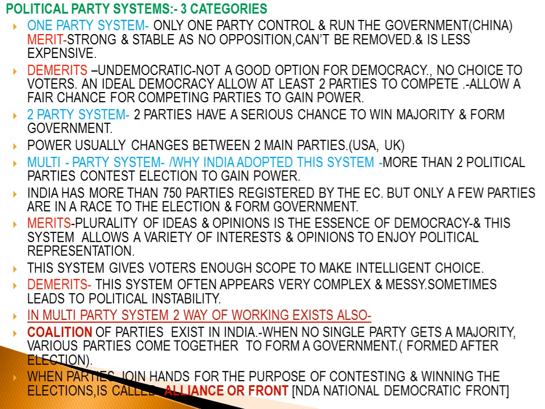When elections are held, parties win seats but no majority is formed. No party is able to form the government because they do not have a majority of seats, so they have to form a coalition government. And when parties join hands before contesting the election, and they win the elections, that is called an alliance of front. The NDA, National Democratic Alliance, is an example of an alliance of front that exists in recent times.